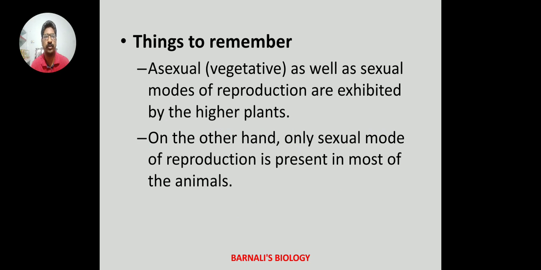And lastly, things to remember: asexual or vegetative as well as sexual modes of reproduction are exhibited by the higher plants. On the other hand, only sexual mode of reproduction is present in most of the animals. With this, we come to an end to topic 2.